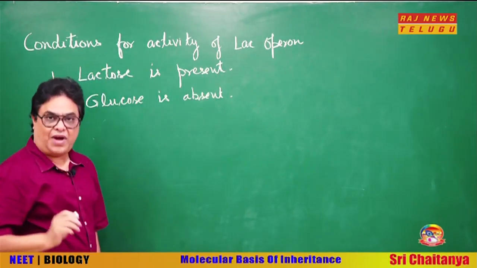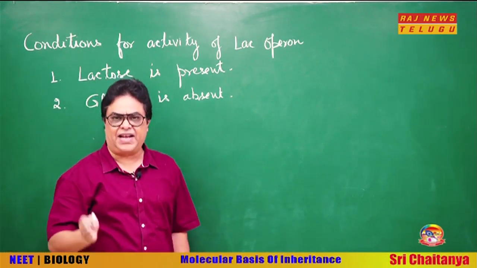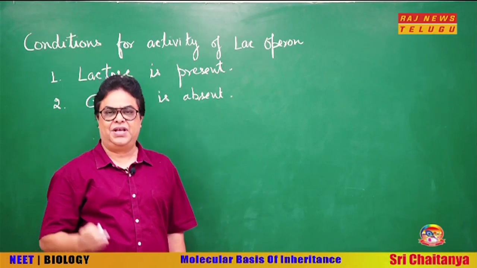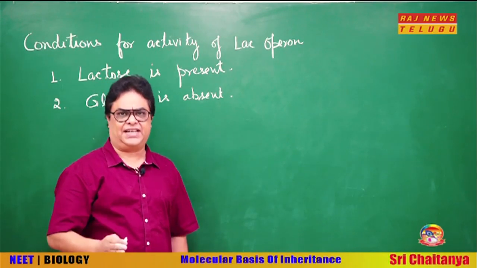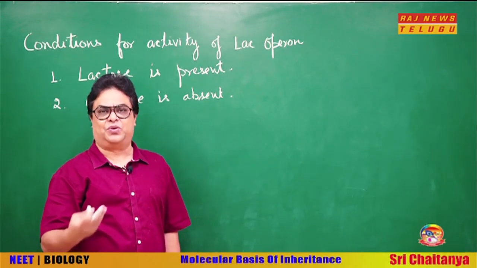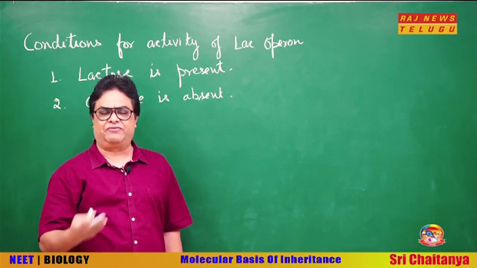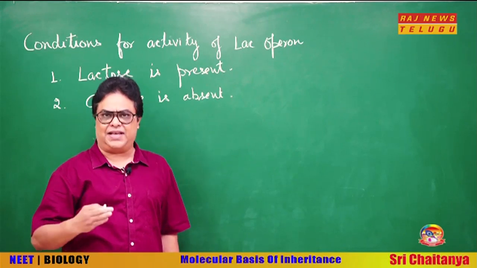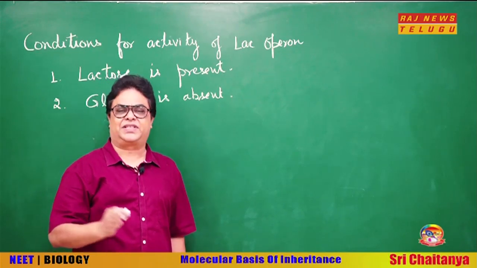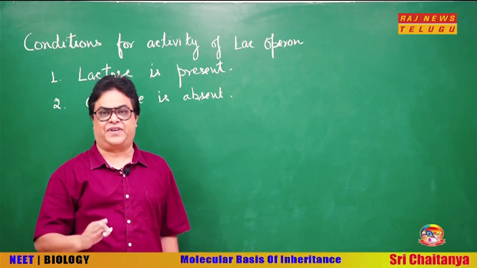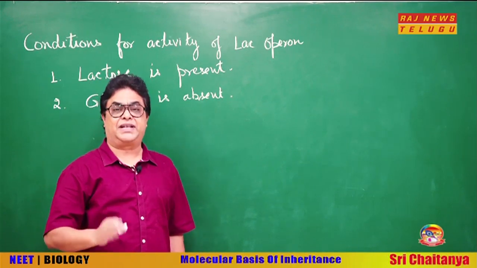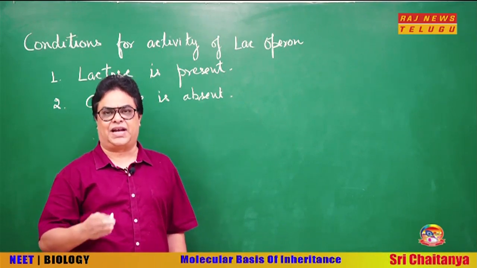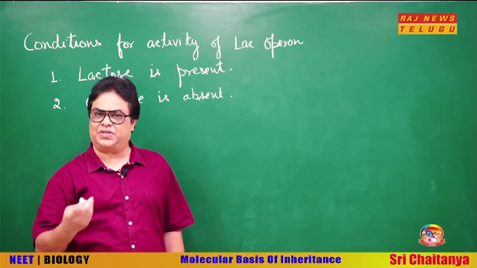Okay. Why? Because the preferred energy source for the bacterium is glucose. So if glucose is present, then it will directly use glucose to get energy. It will not look towards the lactose. But when glucose is absent, then it will search for the alternative source of energy, and then it will metabolize the lactose to obtain glucose from this, because lactose is digested into glucose and galactose.